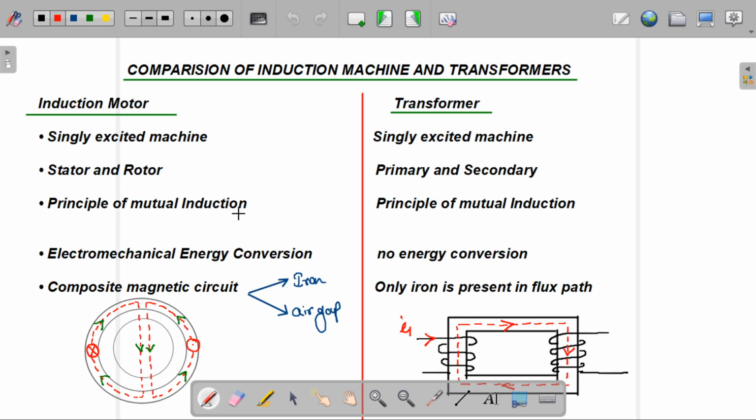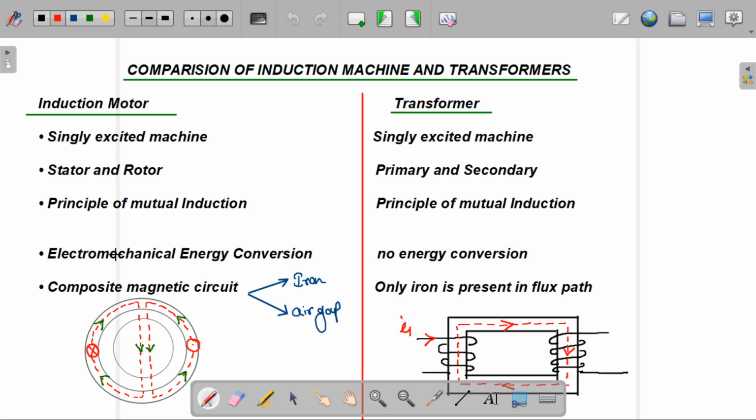So what we are trying to say is that induction motor and transformer, both machines' operations are based on Faraday's law of electromagnetic induction. Now, in induction motor, electromechanical energy conversion takes place. Why is electromechanical energy conversion called in induction motor?